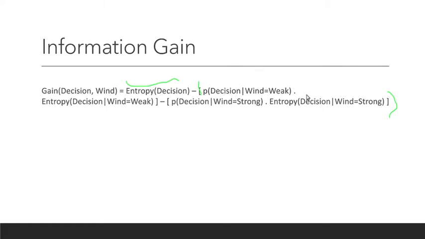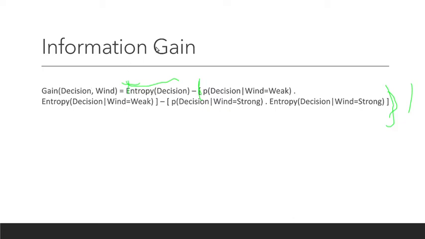I calculate the entropy of decision provided the wind is strong or provided the wind is weak. So this is the weighted average of the entropy of decision in the wind column. We calculate this, and if the difference is high, then that becomes your root node.